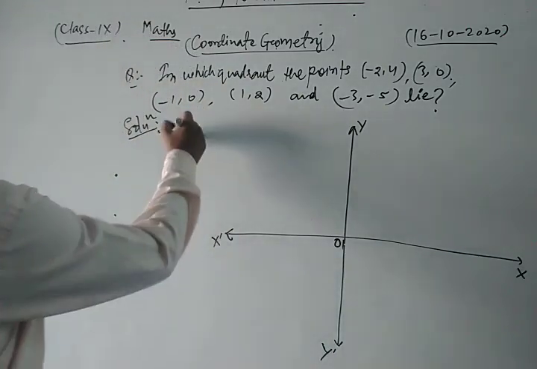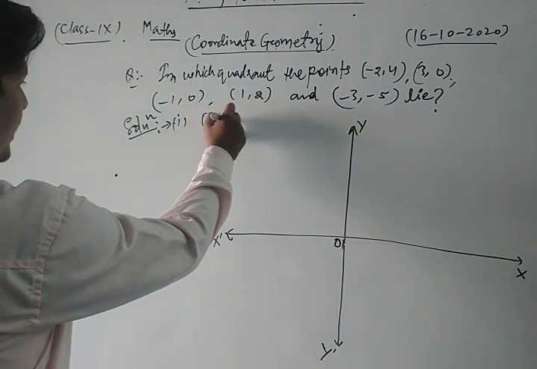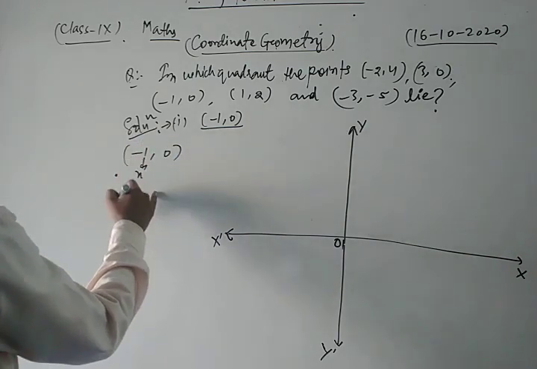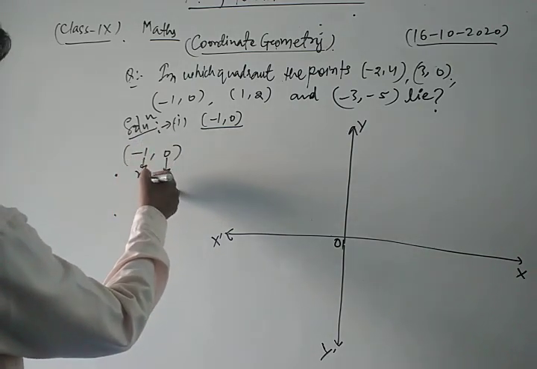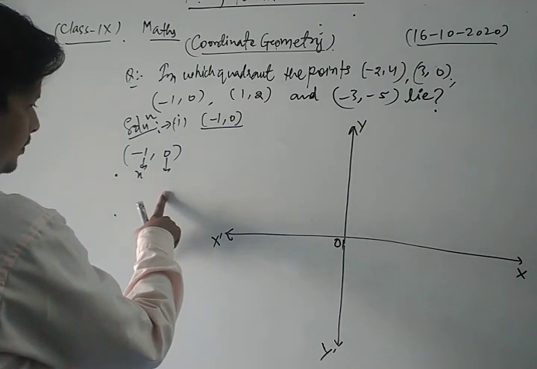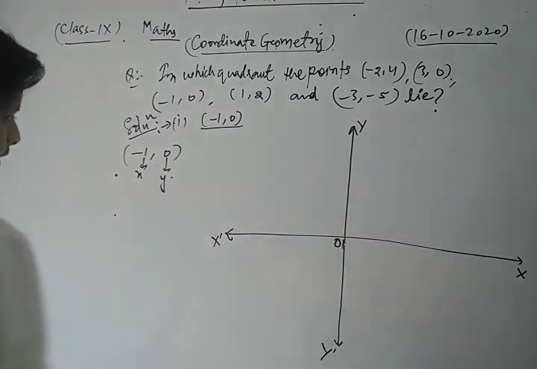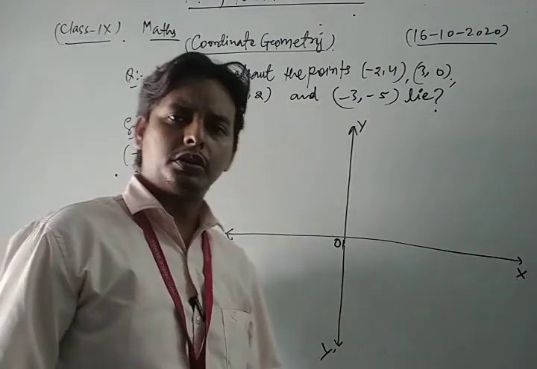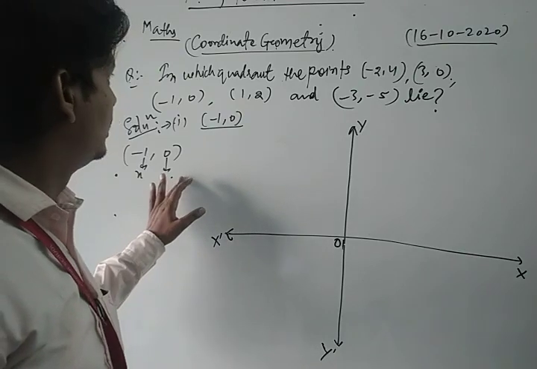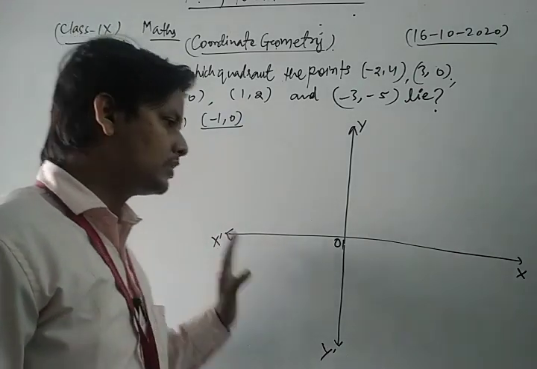Here we take the first point. Your first point is what? Minus 1, 0. In minus 1, 0, this represents the abscissa and this represents the ordinate.